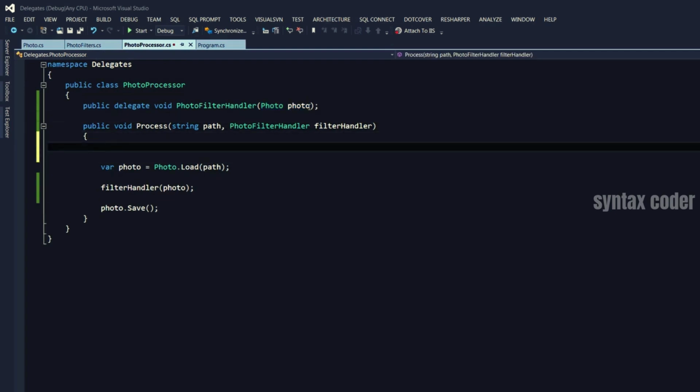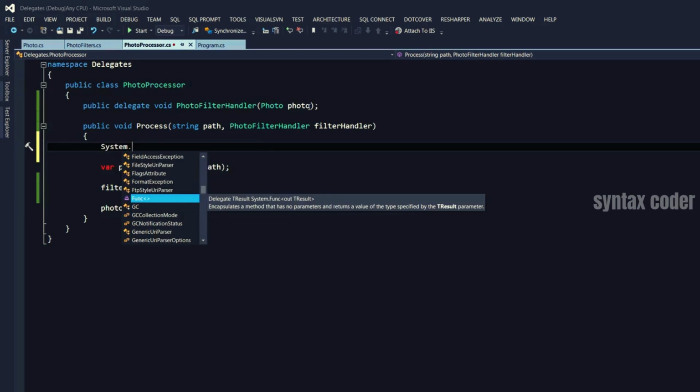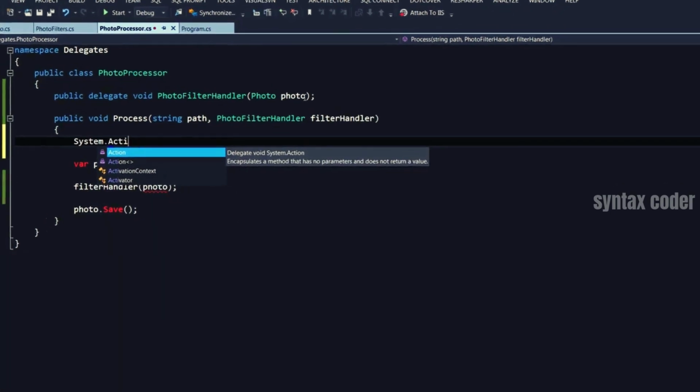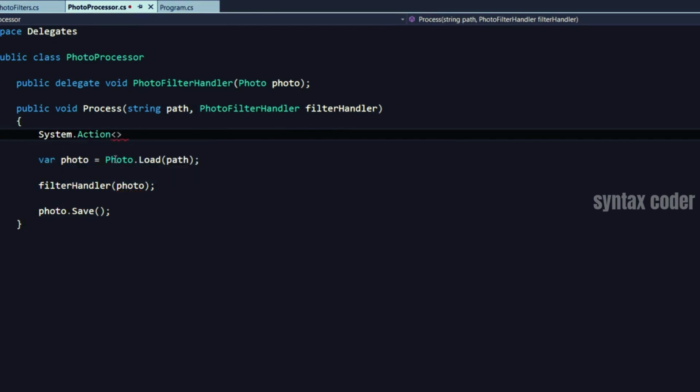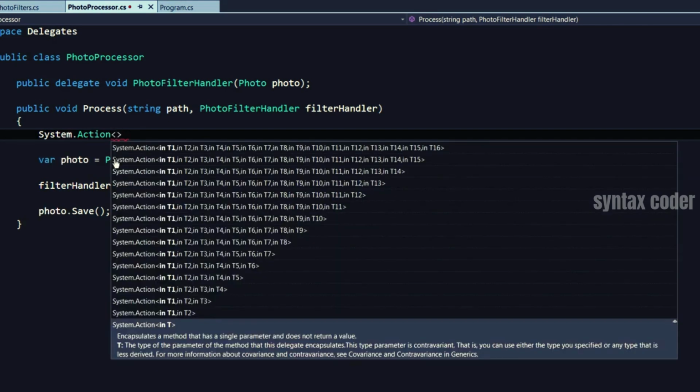System.Action. So action, as you see from the icon here, is a delegate. It comes in two forms. One is non-generic and one is generic. Let's look at this one. Look, it has 16 overloads. One that takes only one parameter. Here is another one that takes 2 parameters, 3 parameters, and up to 16 parameters. So this action can point to a method that takes any of these parameters, a method that takes 1 parameter or up to 16 parameters.